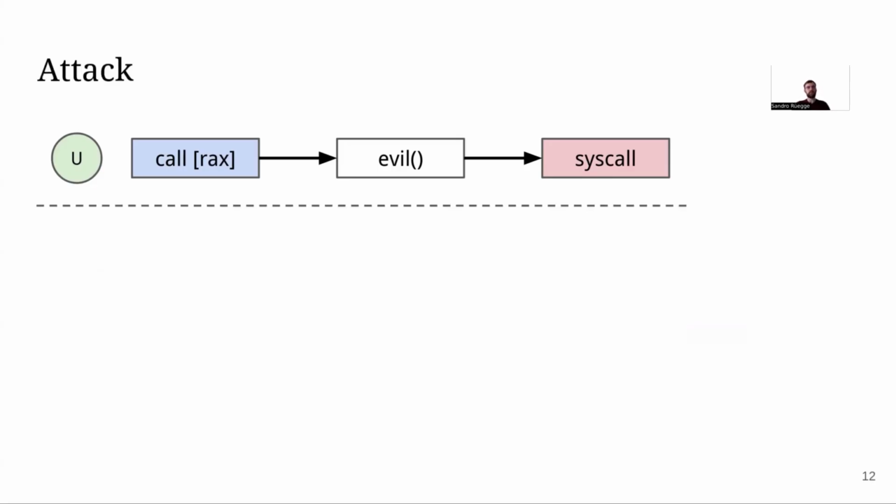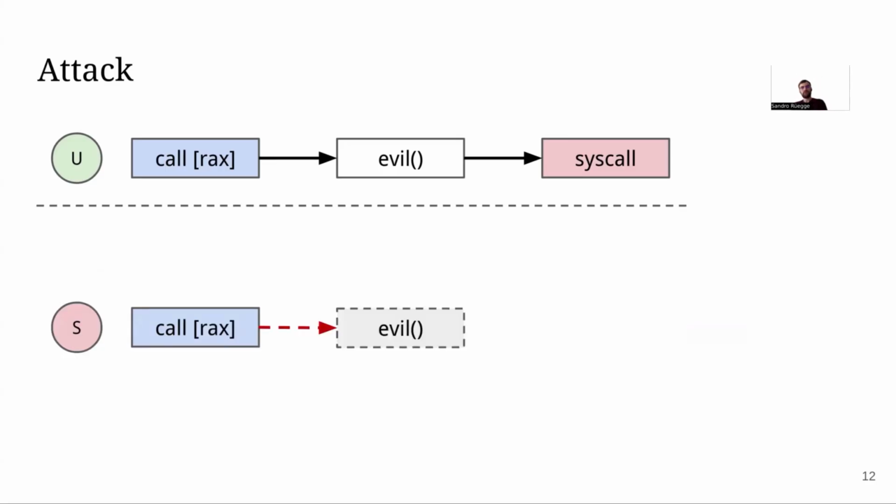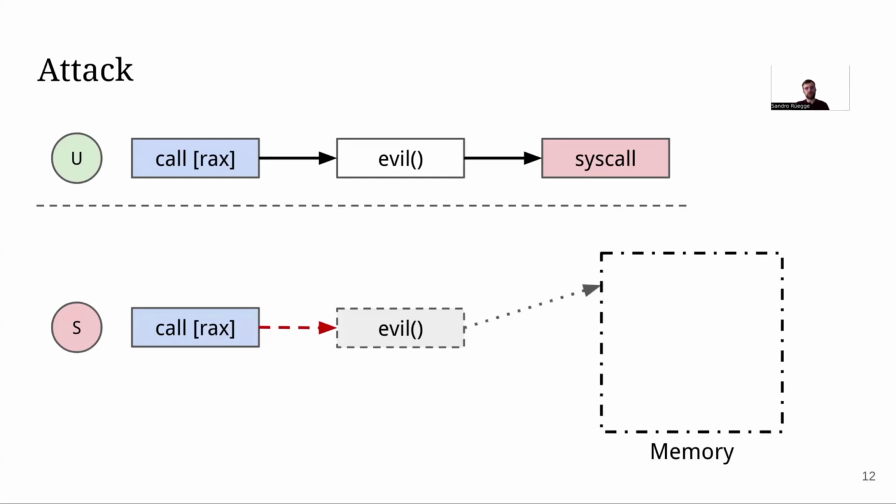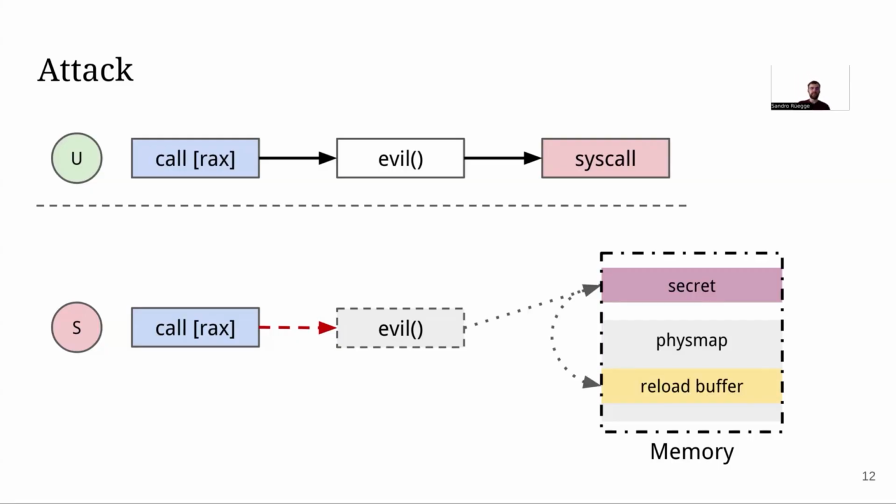So what does an attacker do with this? An attacker will train in user mode and then in supervisor mode attacks this branch, which will mispredict to an evil gadget. This is very simply displayed. We show more details in the paper, but what this gadget should do then is it should go to memory, load some secret data, and then, depending on the secret data, access another piece of memory. And depending on what piece of memory is accessed, an attacker can infer the secret that was originally loaded.